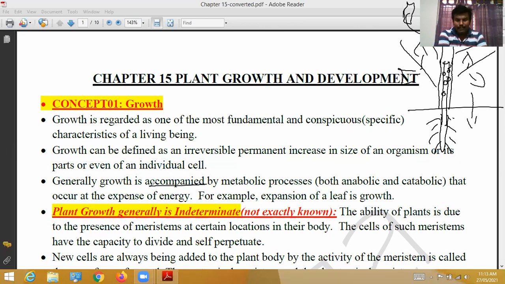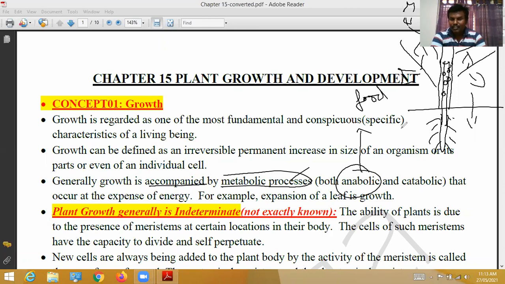Generally, growth is accompanied by metabolic processes, as you know very well. What are those metabolic processes? Anabolic, the construction of food material. Catabolic, where the constructed food material is broken down into smaller molecules and releases energy in the form of ATP.